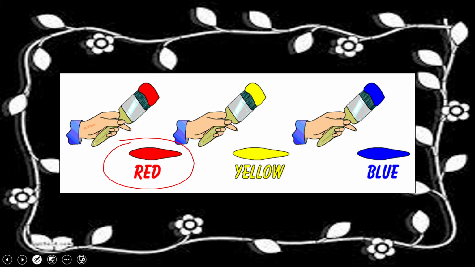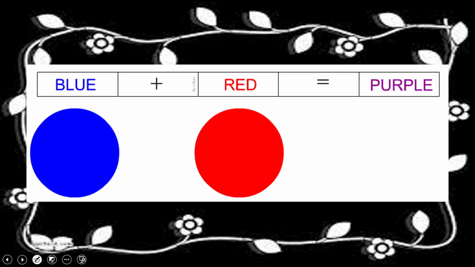Which color is this? Yes, red. This one, yellow. And this one is blue. Okay, let's see what we are going to do with all these colors.